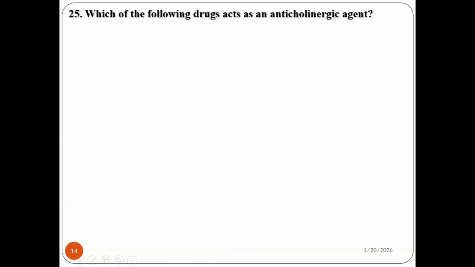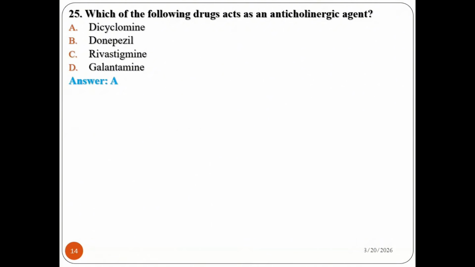Question number 25. Which of the following drugs acts as an anticholinergic agent? Dicyclomine, donepezil, rivastigmine, and galantamine. This is also directly associated with the pharmacology of anticholinergic agents. So which drug acts as an anticholinergic agent: dicyclomine, donepezil, rivastigmine, or galantamine?